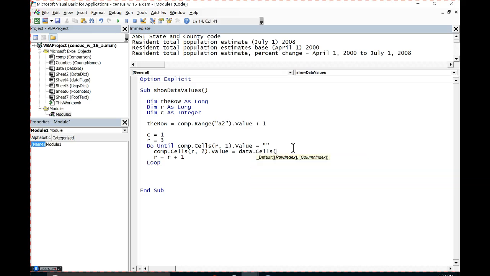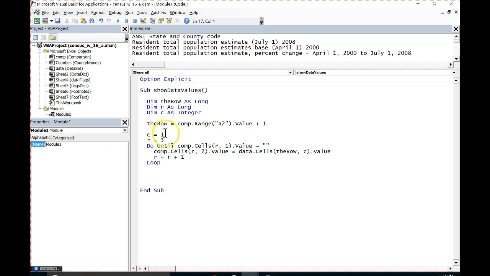Now, which row do I want to read the data off of? There's the row, yeah. So I've already set this up. I've got this variable, the row here. It's already set up to be the row that holds all the data. And so the row that I want here is the row. The column that I want is C. And I want the value from there.